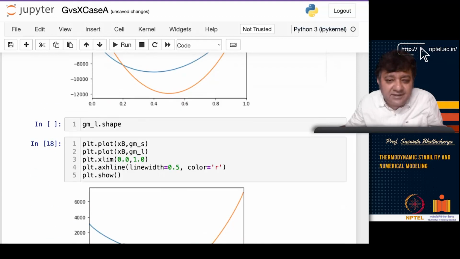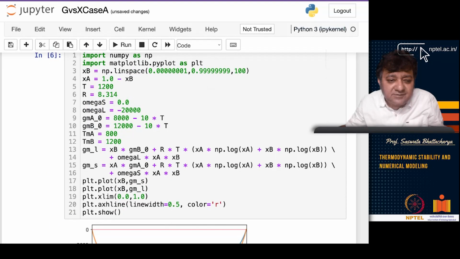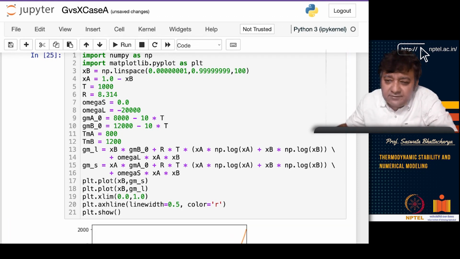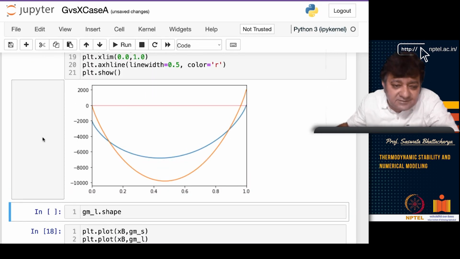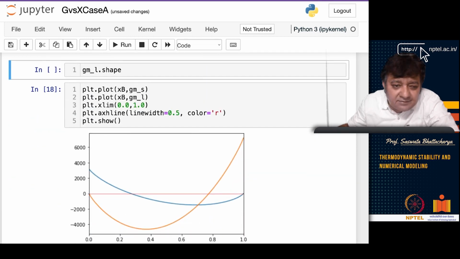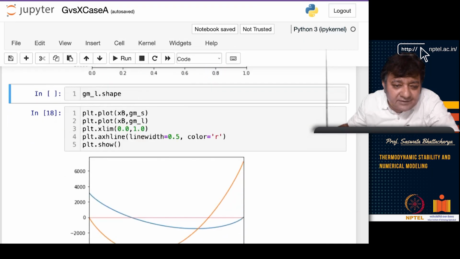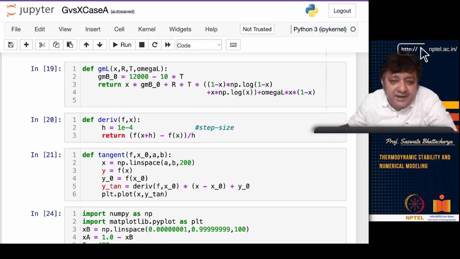But what I am trying to say is that for different temperatures, I have done it for 1200, I can do it for 1000, and I can do it for different other temperatures. If you draw the common tangent here, you can basically get the equilibrium values, right? So this is exactly what I am telling. You are plotting it at different temperatures and you are able to get it, and see, this is the GML value. And yeah, I will share this with you.